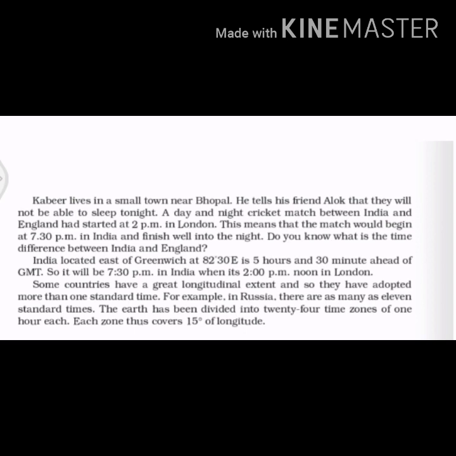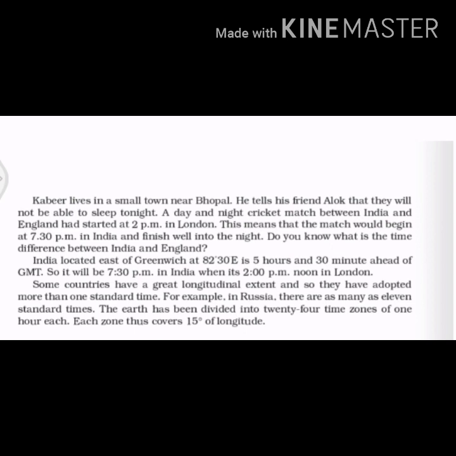The earth has been divided into 24 time zones of 1 hour each, and each zone thus covers 15 degree of longitude. How many degrees does each zone cover? 15 degree. I have already told you in your previous class, 15 degree is equal to 1 hour.